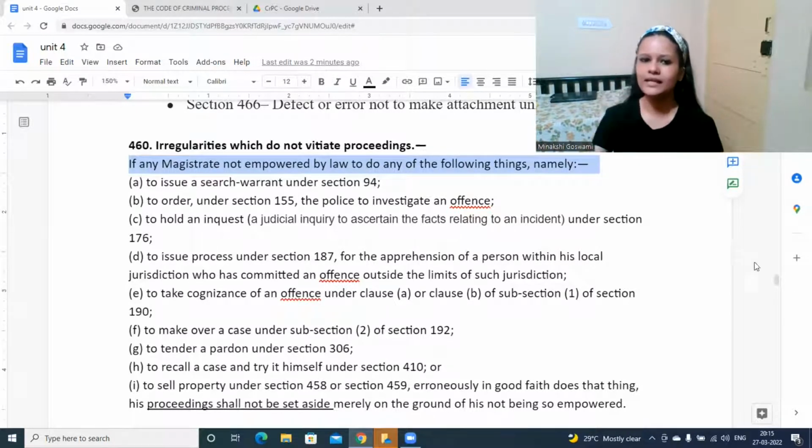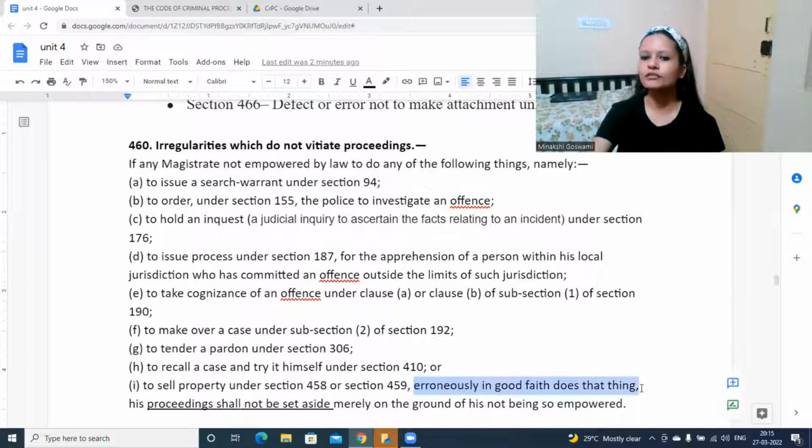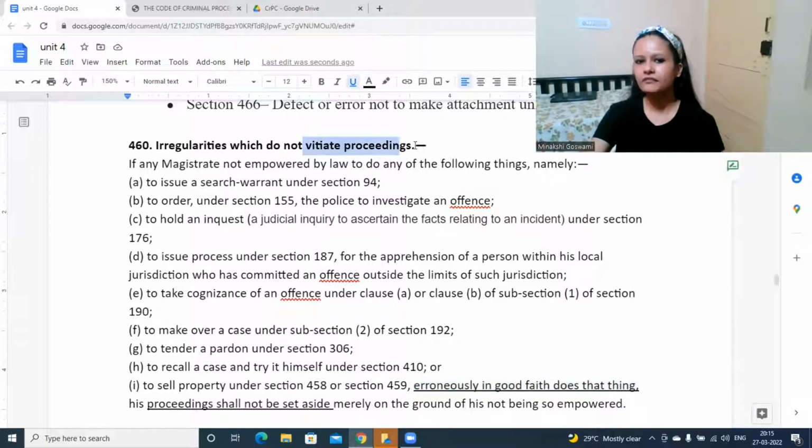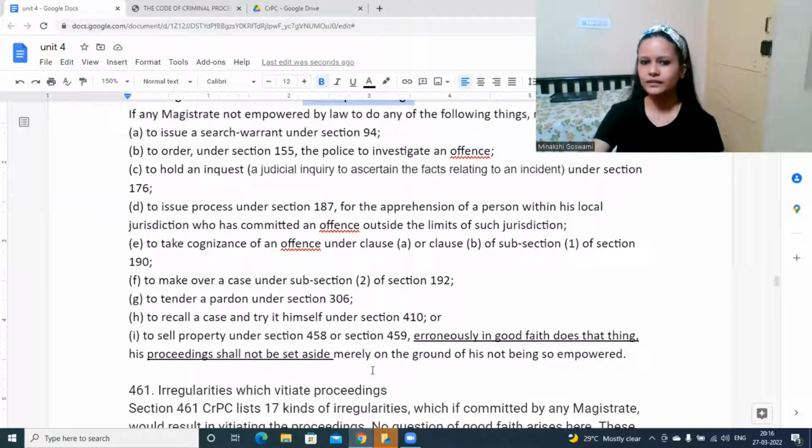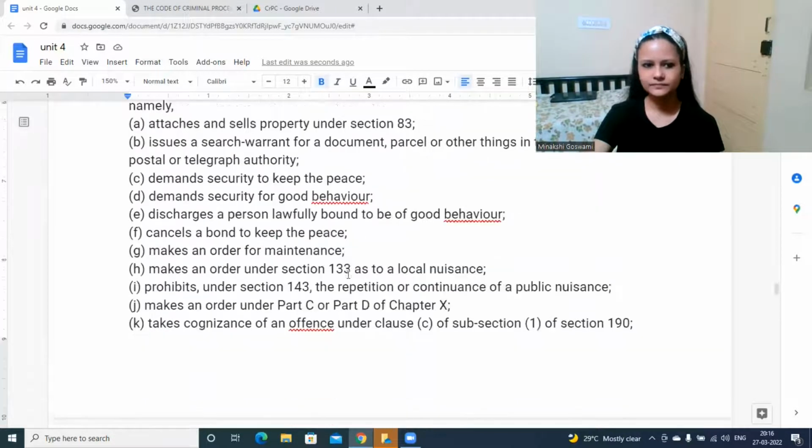So there may be some things wherein a mistake or error has happened, but in good faith. The magistrate also did not realize that this wrong has happened. Without any bad intention, this mistake has happened. In such cases, just because this kind of mistake has happened, it would not vitiate the proceeding. The proceeding would not be set aside as invalid or discontinued, because it was done in good faith. Merely on the ground that he is not empowered, the entire proceeding would not go to waste. Is it clear? Clear, madam.